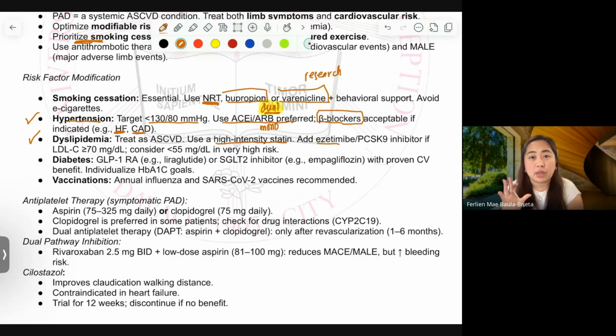I will not expect everyone to memorize everything at once. Please read it again and again and again, because at this point, we are on week 13. I am expecting that your mastery on the drugs is now more than 50%. Mastery on the therapy, on cardiovascular, is more than 50%. Okay? So that's my expectation. So please review the modules. Even if we're done with hypertension, with AF, babalik tayo doon, especially sa heart failure next week.